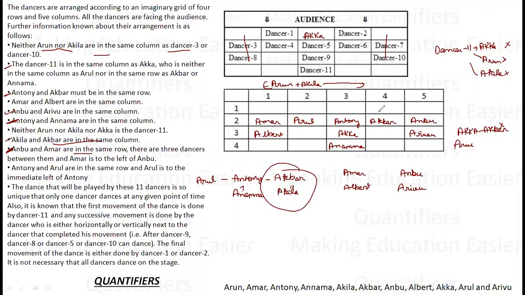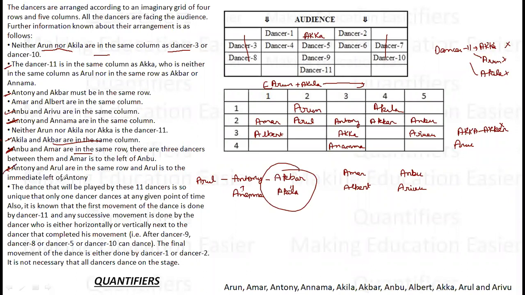Akbar and Akila are in the same column. So Akbar and Akila are here. So all places are filled. One place is left. Who is left? Arun is left. So there is only one person left. That is Arun. So Arun will come here. This completes my arrangement. Perfect.